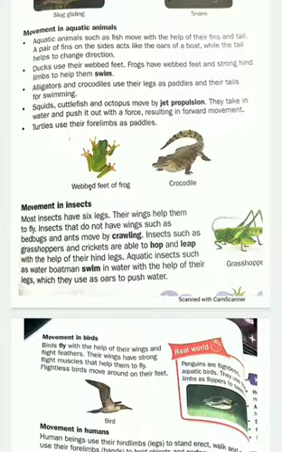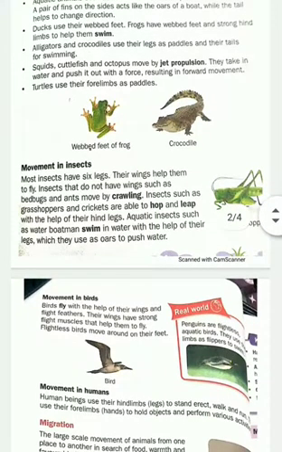And what about turtles? Turtles use their forelimbs as paddles. Forelimbs, I think you have understood now. Forelimbs means the limbs which are in front. Front limbs are called forelimbs, and the back ones, like our legs, are known as hind limbs.